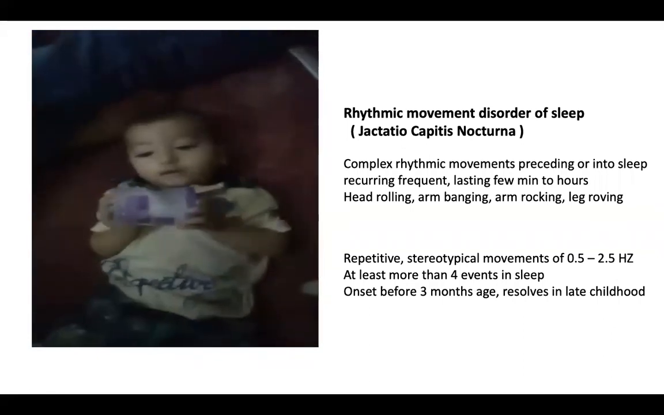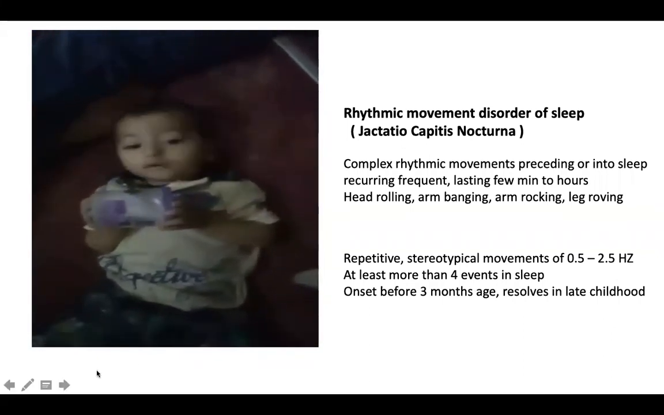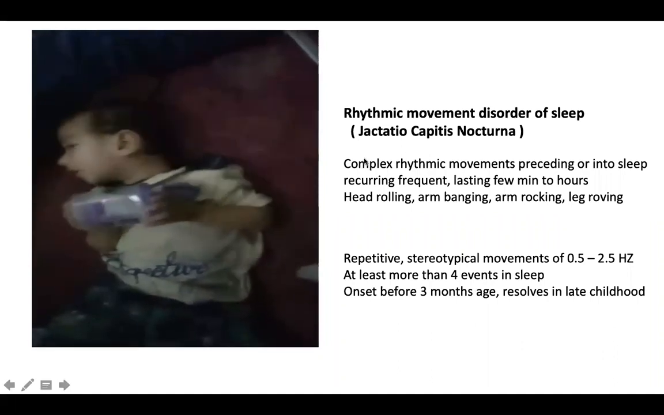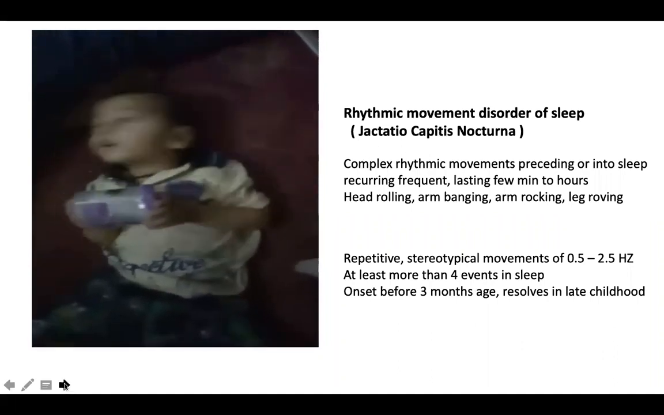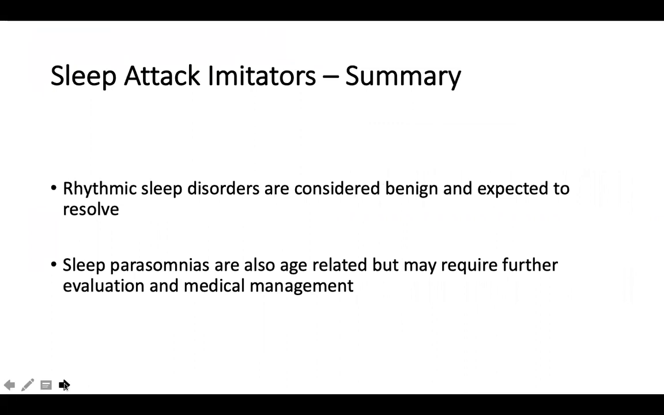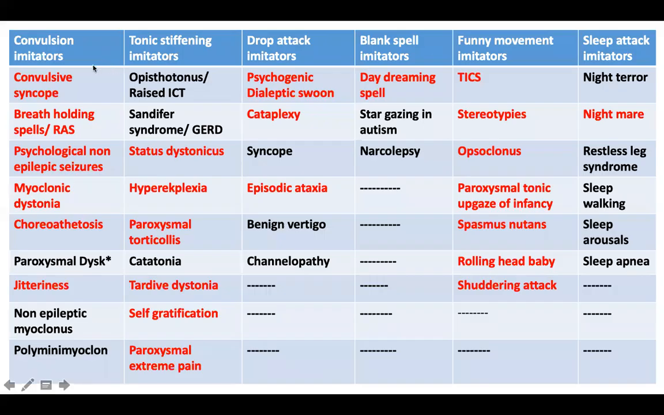It can persist for many years, but usually does not require any treatment. It's called rhythmic movement disorders of sleep. So the benign disorders are rhythmic sleep disorders, but certain parasomnias like sleep terror are pathological and require some sort of medical management. Just to summarize, I have shown you convulsion imitators, tonic stiffening imitators, drop attack imitators, absence imitators, funny movement imitators, and sleep attack imitators.